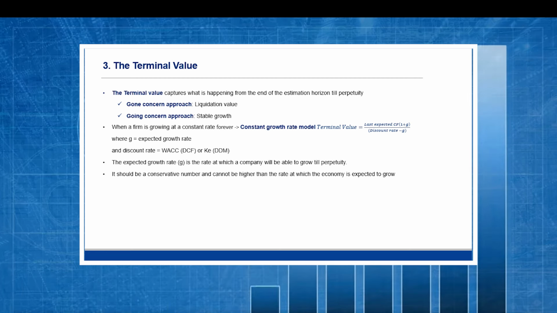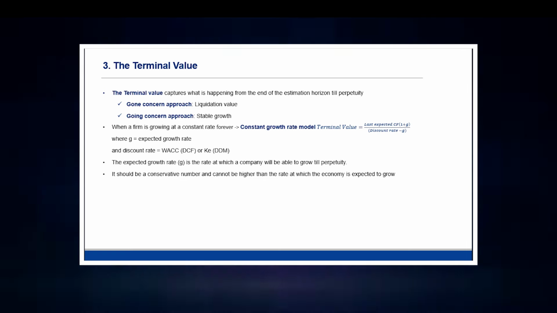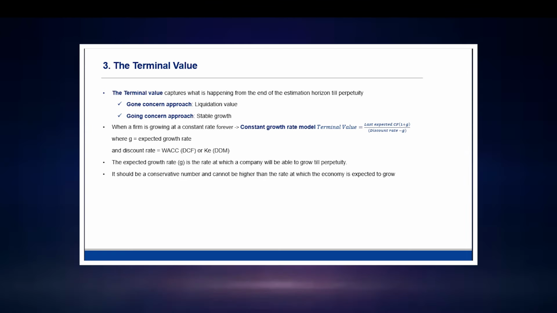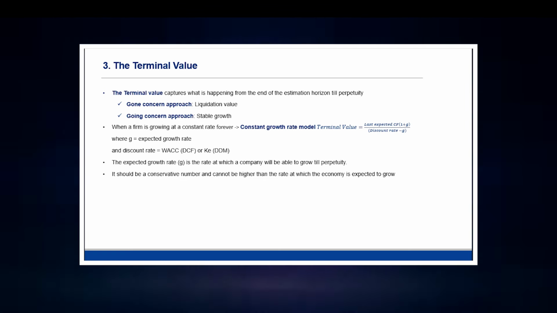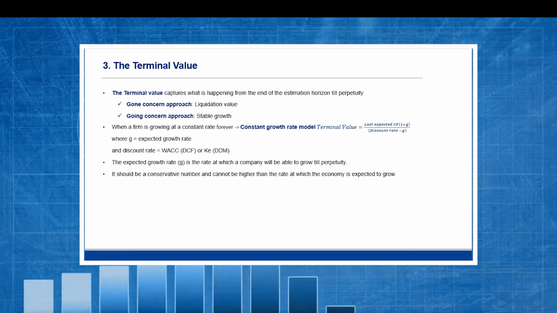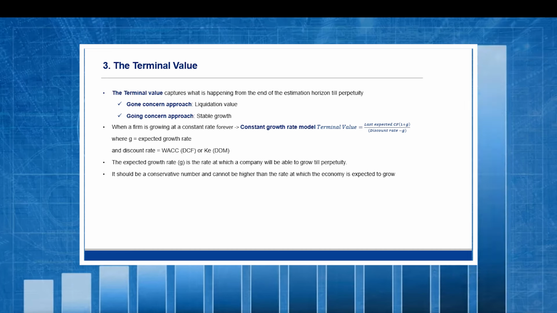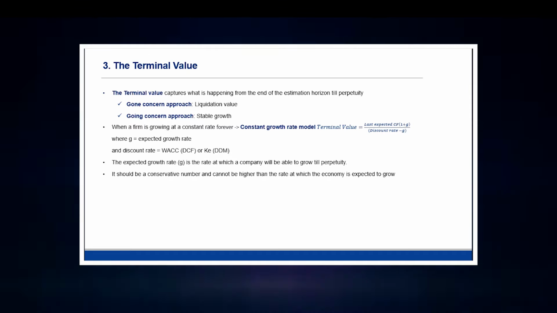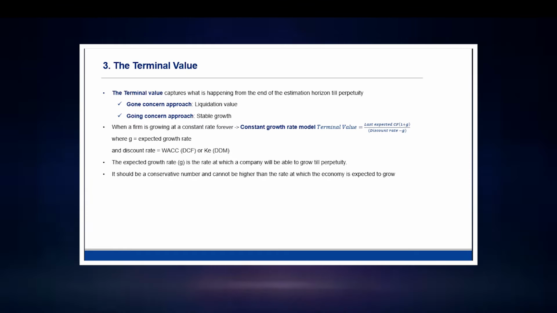In a going concern, the terminal value is equal to the expected cash flow in the last period divided by the difference between the cost of capital and the growth rate. But you need to pay attention especially to the last figure, because this cannot be higher, for instance, than the rate of growth of the economy.